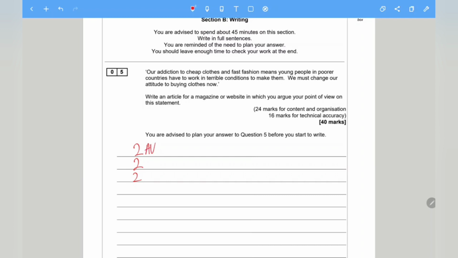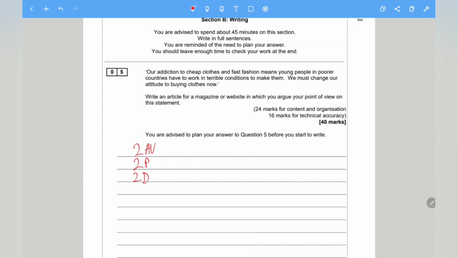Have you used ambitious vocabulary in your answer? The next 2 is 2P, which is punctuation. Have we used a variety of punctuation? And we're not just talking about full stops and commas. They do not count. Okay, these are expected from the exam board. They do expect you to know how to use full stops and commas. So we're looking for a variety, as mentioned in the mark scheme, a great variety of punctuation. But don't overdo it. You need to be able to use it accurately.